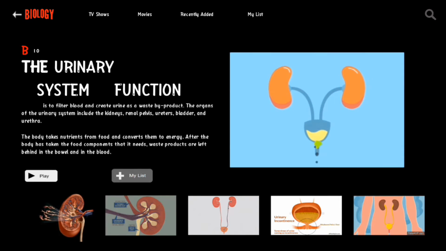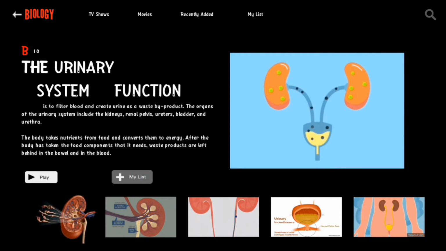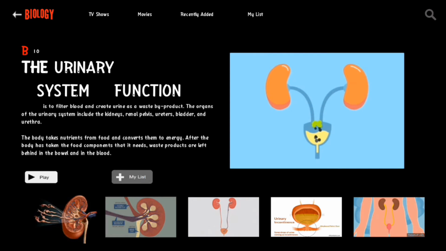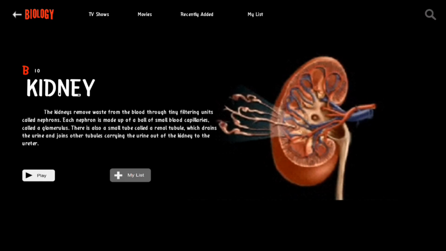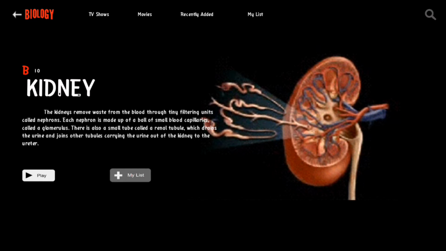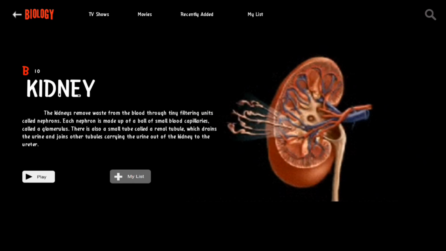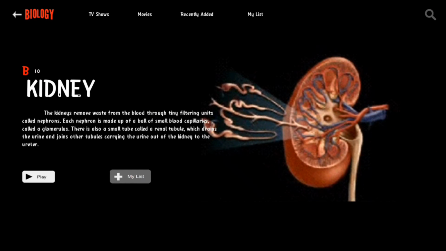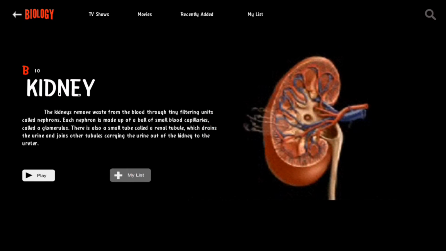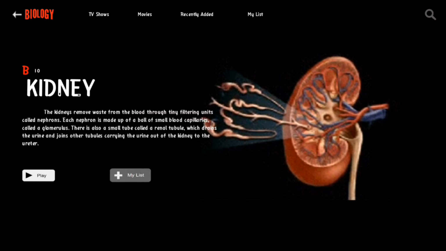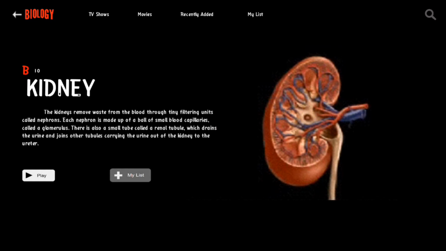The purpose of the urinary system is to eliminate waste from the body, regulate blood volume and blood pressure, control levels of electrolytes and metabolites, and regulate blood pH. Kidney. The kidneys remove waste from the blood through tiny filtering units called nephrons. Each nephron is made up of a ball of small blood capillaries called a glomerulus. There is also a small tube called a renal tubule, which drains the urine and joins other tubules carrying the urine out of the kidney to the ureter.